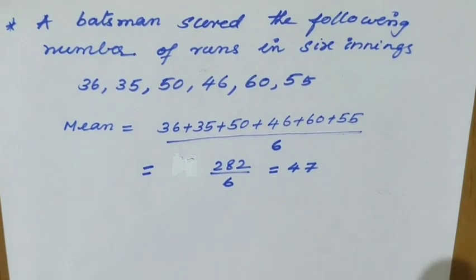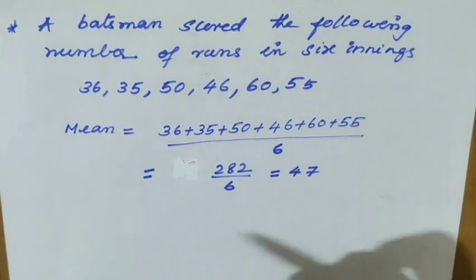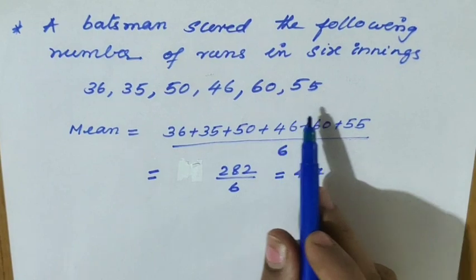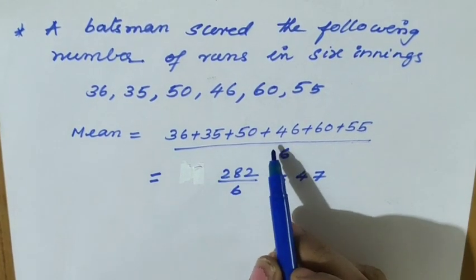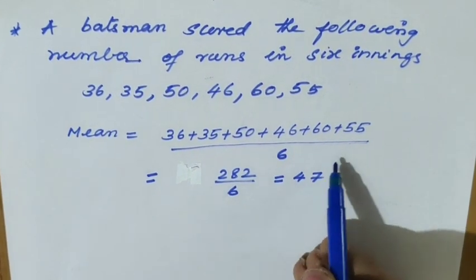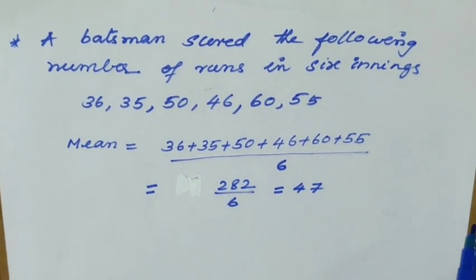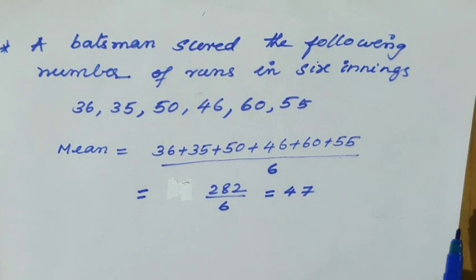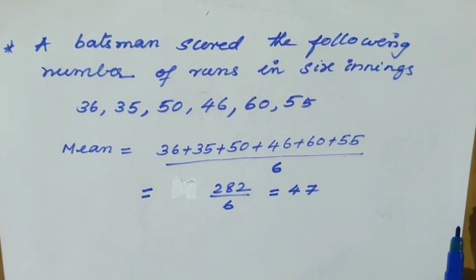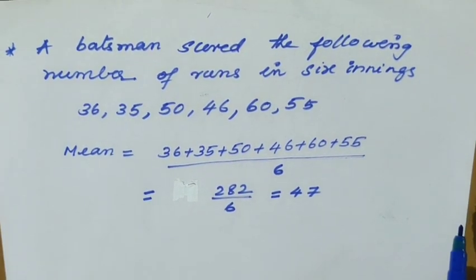Last time it was just 2 only. Now this time you got 6. So how to find the mean? We should add all the observations: 36 plus 35 plus 50 plus 46 plus 60 plus 55, divided by 6. So 282 by 6 is equal to 47. So the mean runs scored in an innings is equal to 47. So 47 is his average.